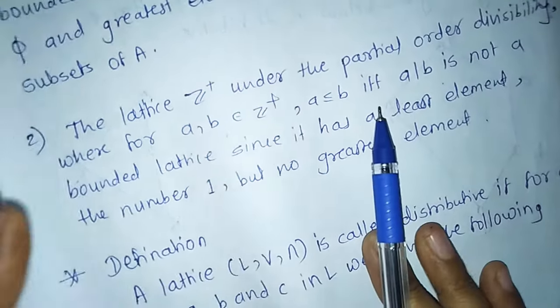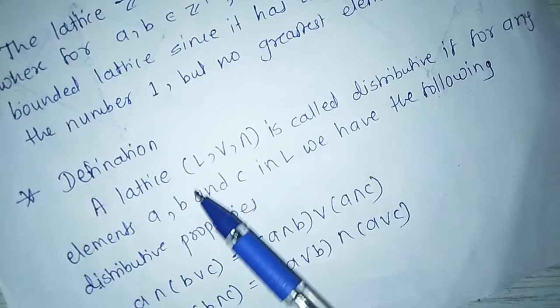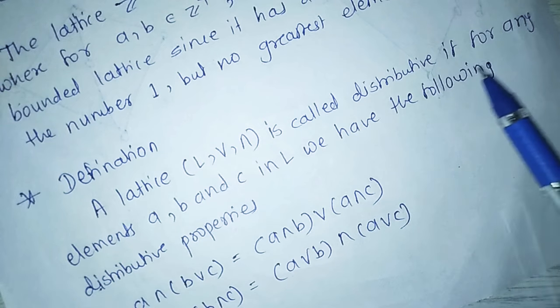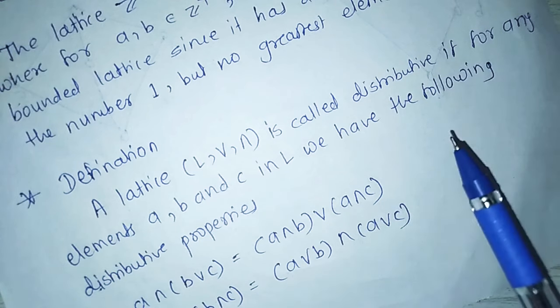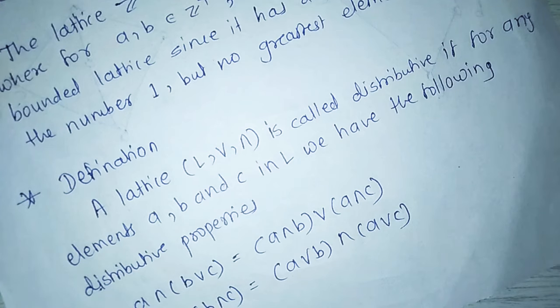Next definition. A lattice L, join, meet is called distributive if for any elements A, B and C in L we have the following distributive properties.